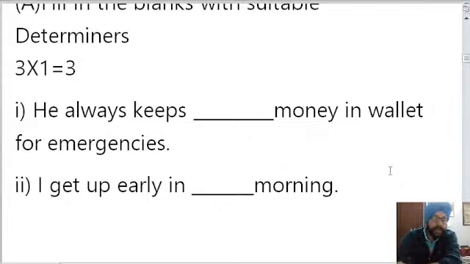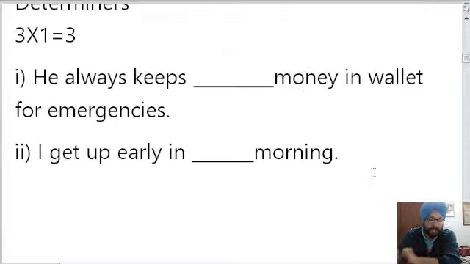Determiners. There are how much? Two or three? There are three determiners as well. So 3 plus 3 plus 3. He always keeps dash money in the wallet. So it is for 1 mark.